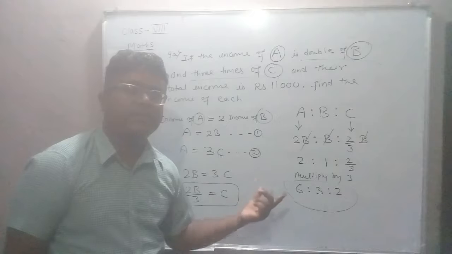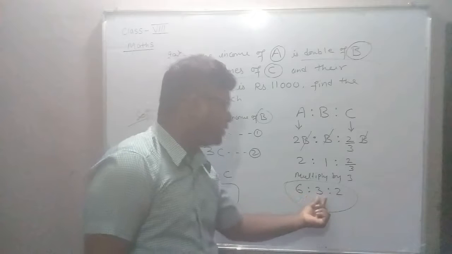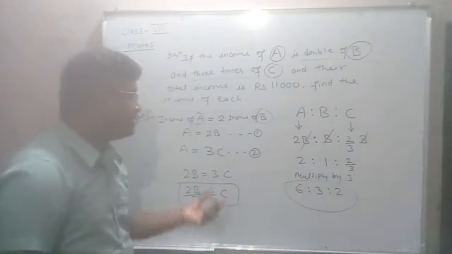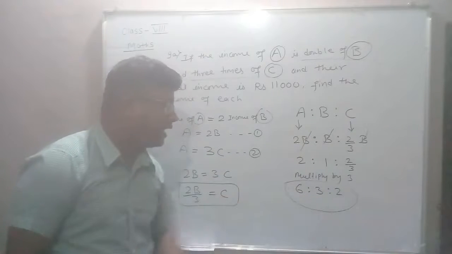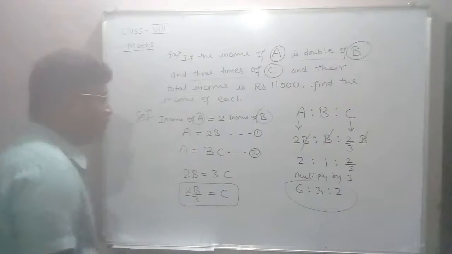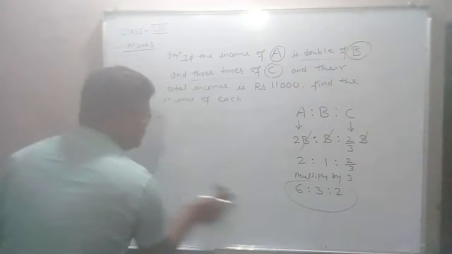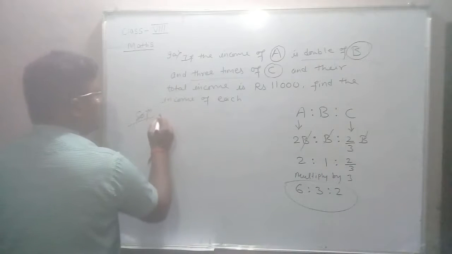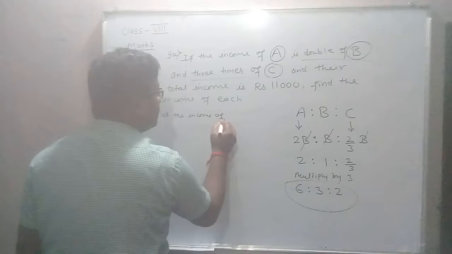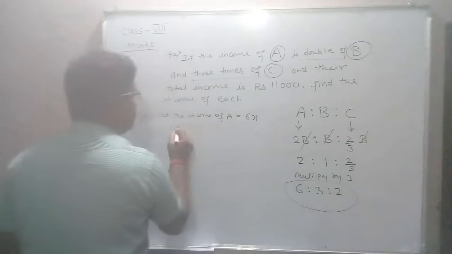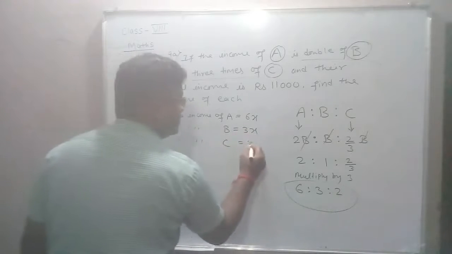So it means the incomes of A, B and C are in the ratio 6 is to 3 is to 2. It's very simple. Use this condition to find the ratio. After getting the ratio, we can suppose now, let the income of A be equal to 6x. Similarly, income of B is equal to 3x. Similarly, income of C is equal to 2x.